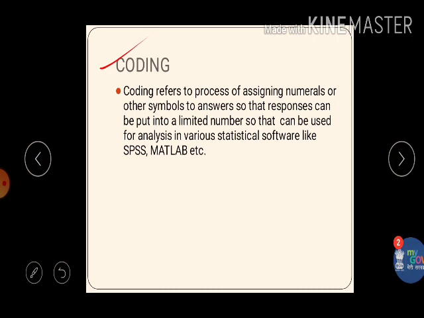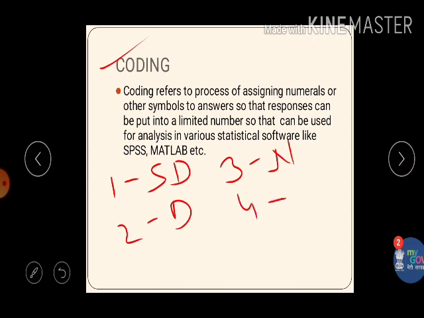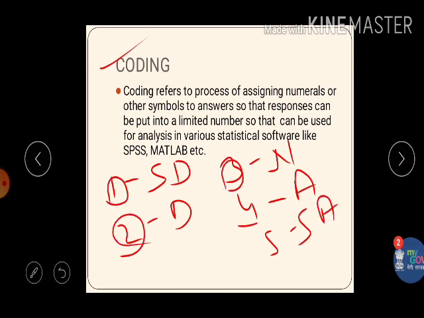In that case, you give them responses to be marked on a scale: 1 for strongly disagree, 2 for disagree, 3 for neutral or can't say, 4 for agree, and 5 for strongly agree. Here 1, 2, 3, 4, 5 are the codes assigned to these responses.